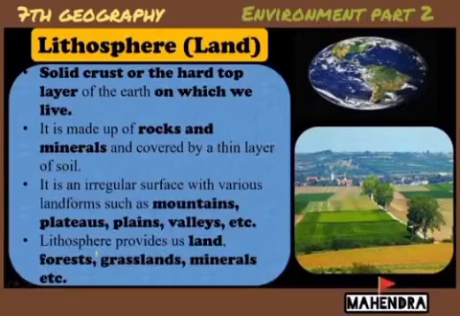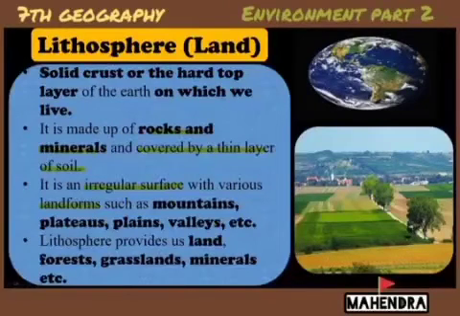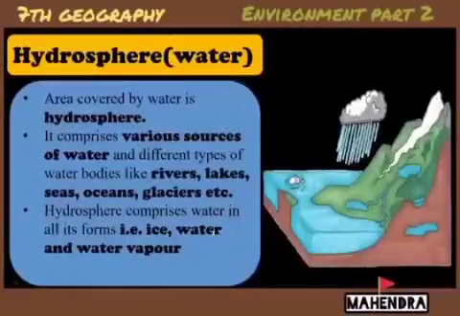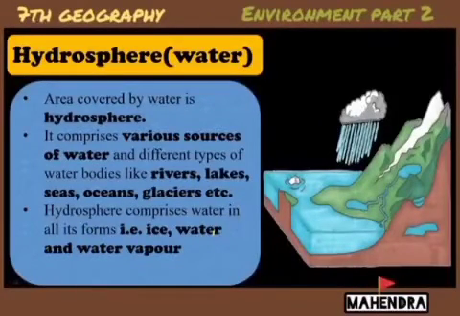First one is lithosphere. Litho means land, the solid crust or hard top layer of the earth on which we live. It is made up of rocks and minerals, with an irregular surface with various landforms such as mountains, plateaus, plains, valleys, etc. This all comes under lithosphere. Lithosphere provides us lands, forests, grasslands, minerals, etc. Lithosphere means the solid crust or hard top layer of the earth.